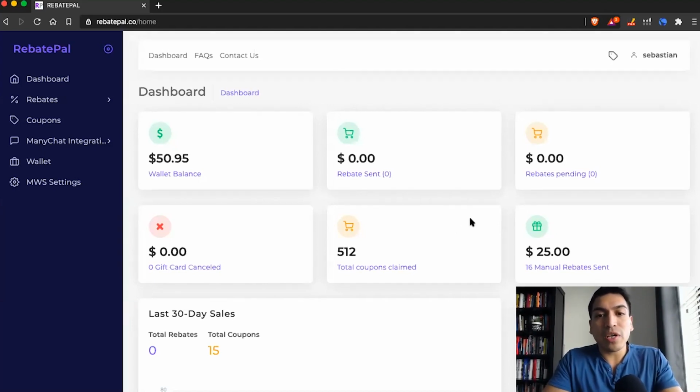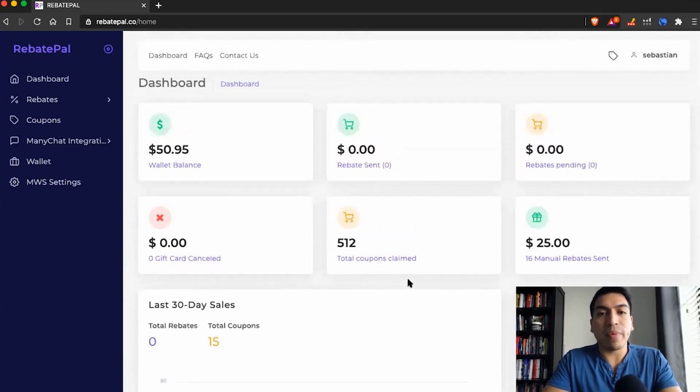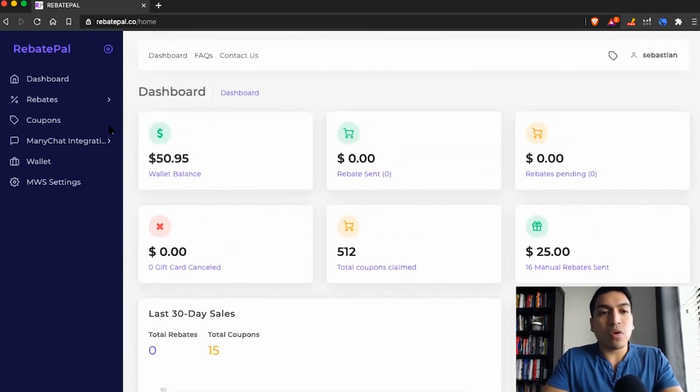And so when you're looking at the dashboard here, you can see all the rebates that are sent, and you can also see your wallet balance, how many coupons have been claimed, a few things here from the dashboard, and you can also see your performance for the past 30 days. And so that's one of our main features, our platform, so that way you can get that instant exposure for your products. And here's the Manychat integration.